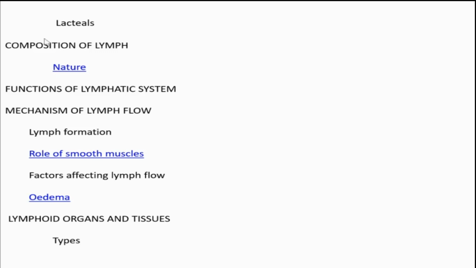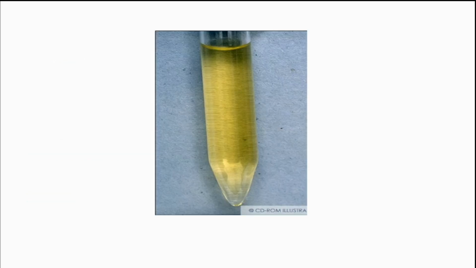Next is the composition of lymph. It's a picture of lymph. This is the appearance: a clear, colorless, watery liquid. Its composition is almost similar to plasma because it is formed from the blood plasma itself. But some differences are there. The protein content of lymph is lower than that of plasma. And fat absorbed from the intestine is an important component of the lymph.